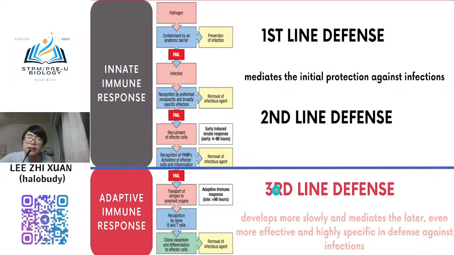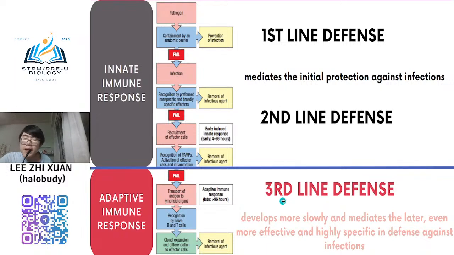Then the third line is the most important one that you will learn in our syllabus. Because in the third line, in SPM you only learn about antibody, antibody interaction, and then natural active immunity, natural passive immunity, artificial active and artificial passive immunity. All these you learn in SPM.